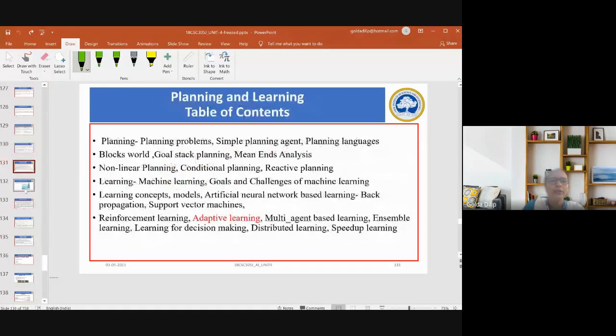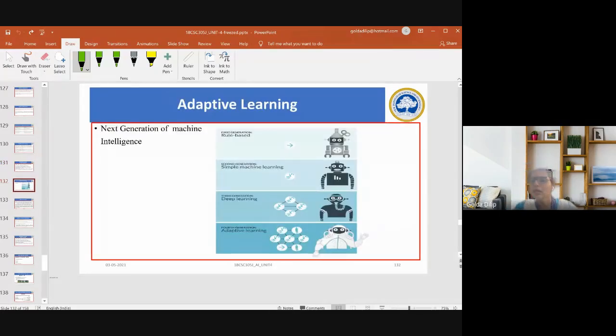So, reinforcement learning is what we had, where we had stopped in the previous class. Okay, so today moving on to what is called adaptive learning. Basically, in supervised learning, you give some data set and you get the output. In adaptive learning, you will have a human to guide the machine.